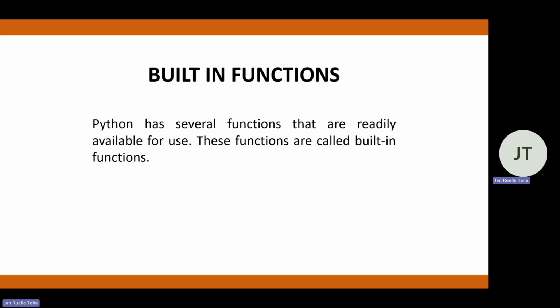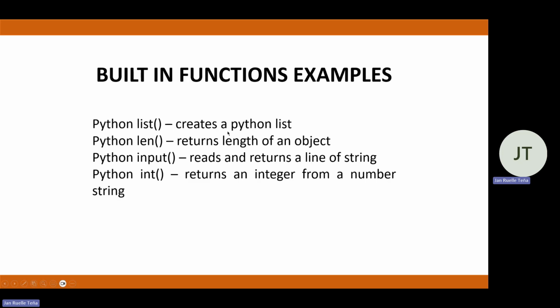So on the next slide, we have here several functions that we are using or we often see. So we have the Python list or the list function. So it creates a Python list that we could use throughout our program. Then we have len here. It tells us what is the size or returns the length or the size of the object that we are measuring.